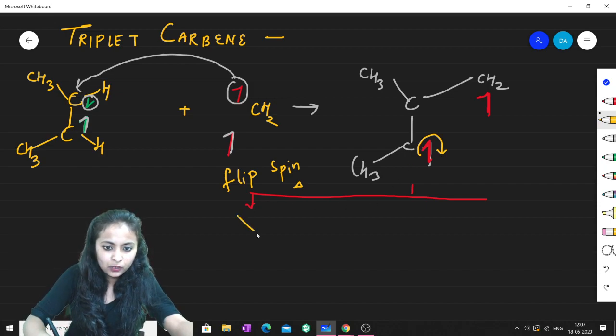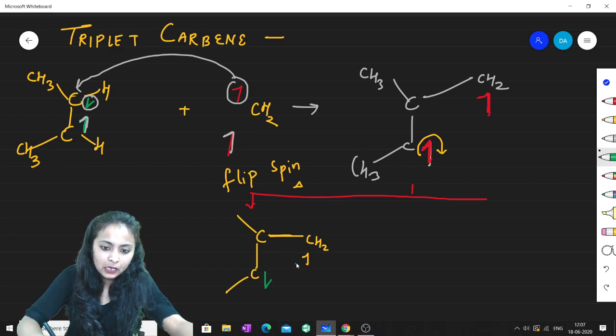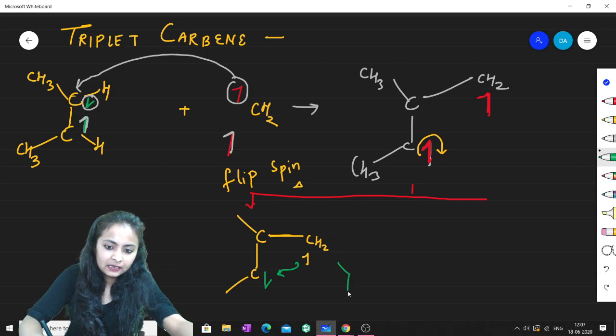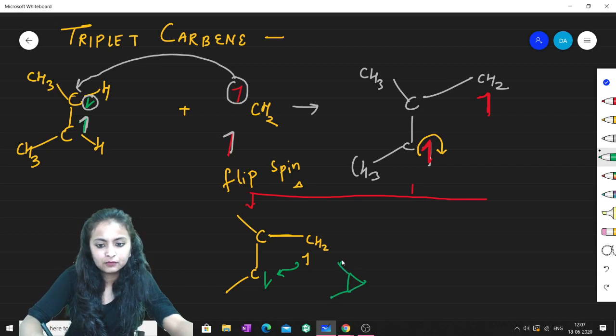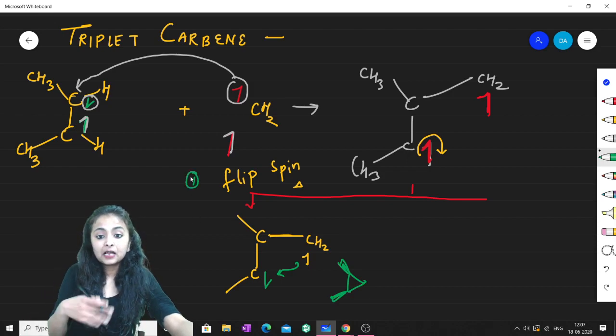And if this spin flips, then I will be getting this part, C, here I have CH2 like this, and I'll be getting the spin in the opposite direction. Now they will interact, and after this interaction they will form this product, and it will be very happy to form this product. So this is one pathway.